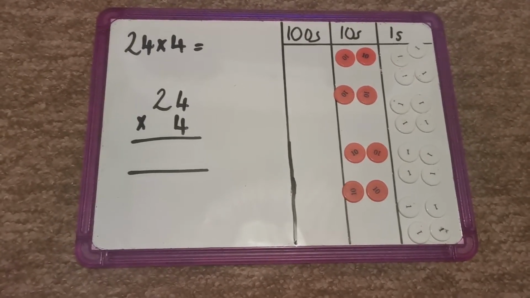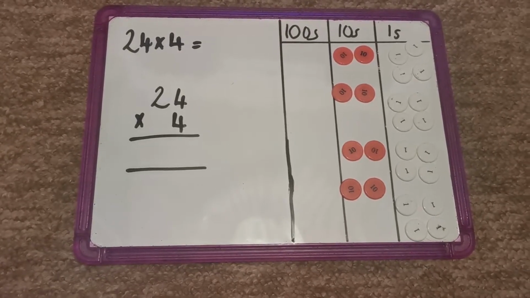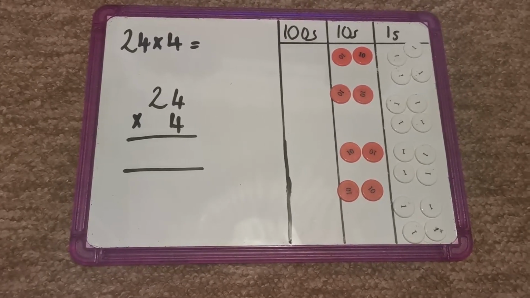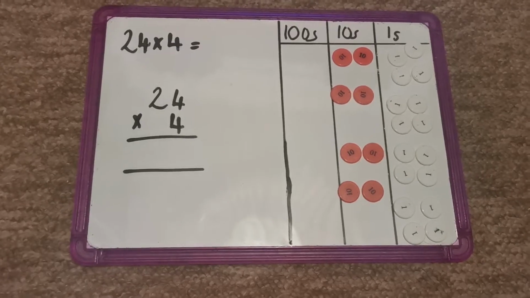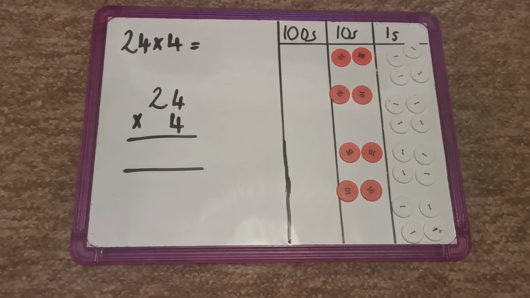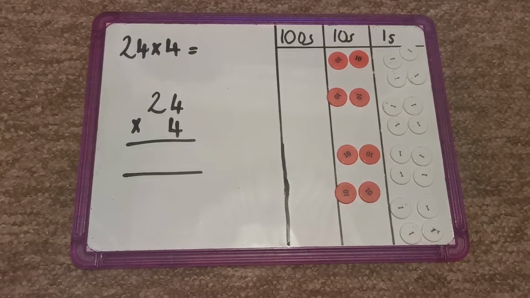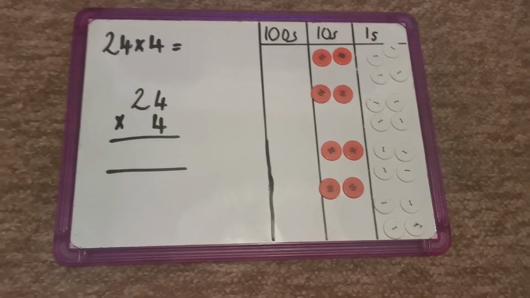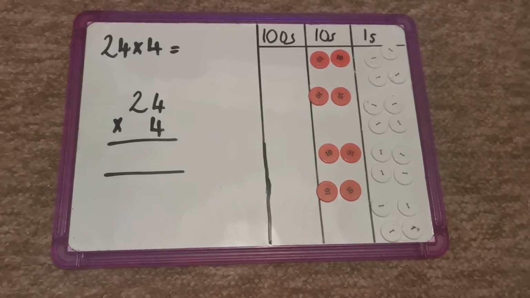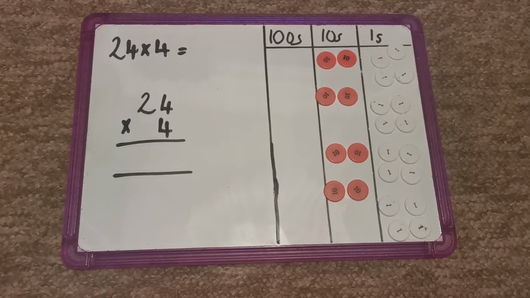So I'm going to talk to you about your maths learning today. We're going to carry on learning about multiplication, and we're going to move on from last week to looking at a different method. Today we are going to be multiplying two-digit numbers by a one-digit number using the formal written method, and we will be regrouping in the ones, regrouping for tens, because remember 10 ones equals 1 ten, doesn't it? You're going to be writing out just like you did for column addition and column subtraction, using a similar method.